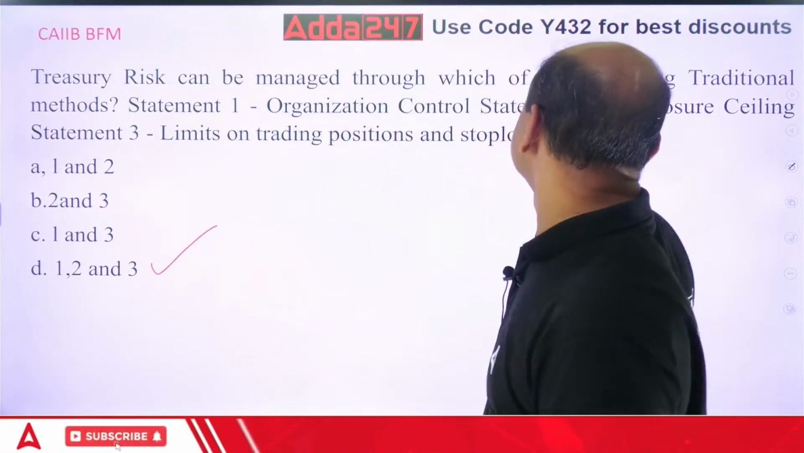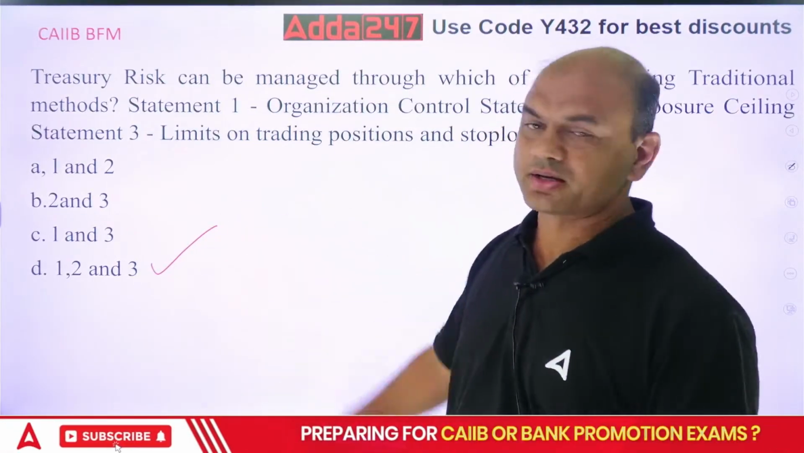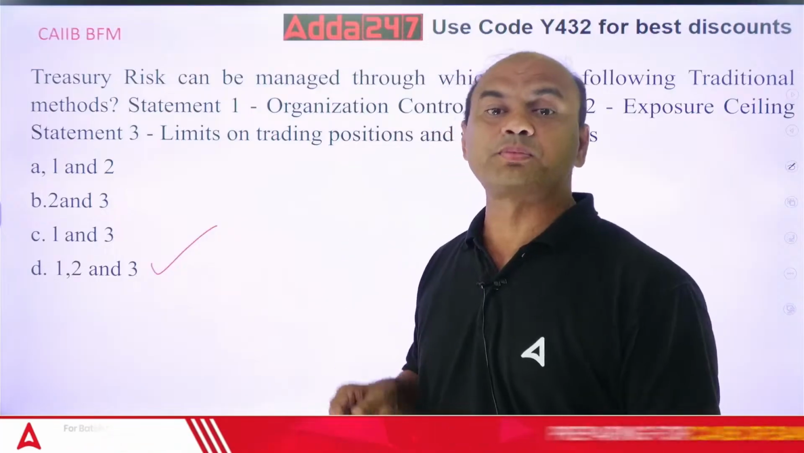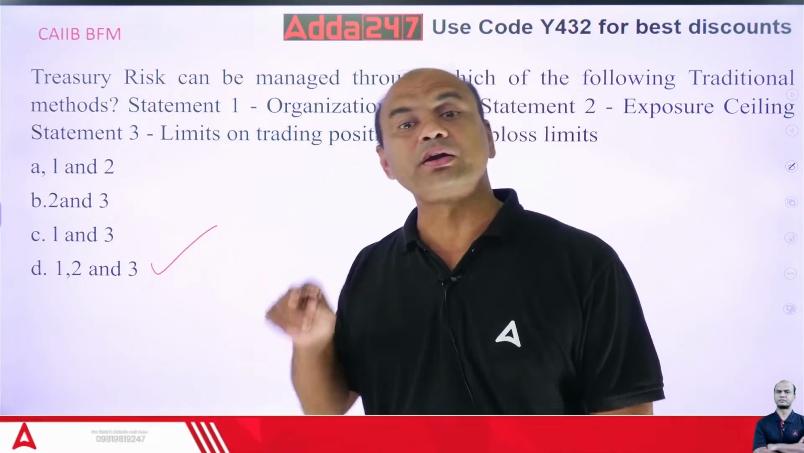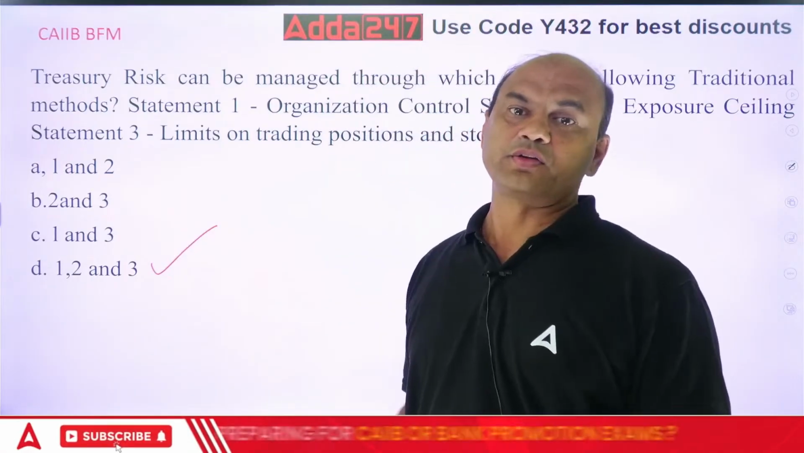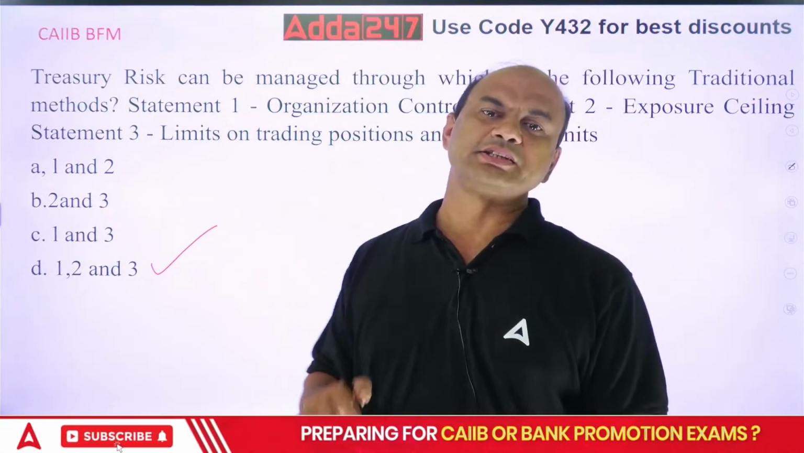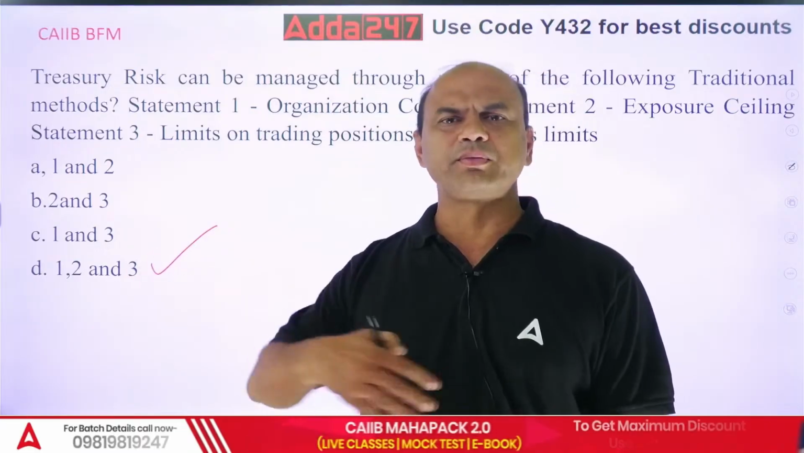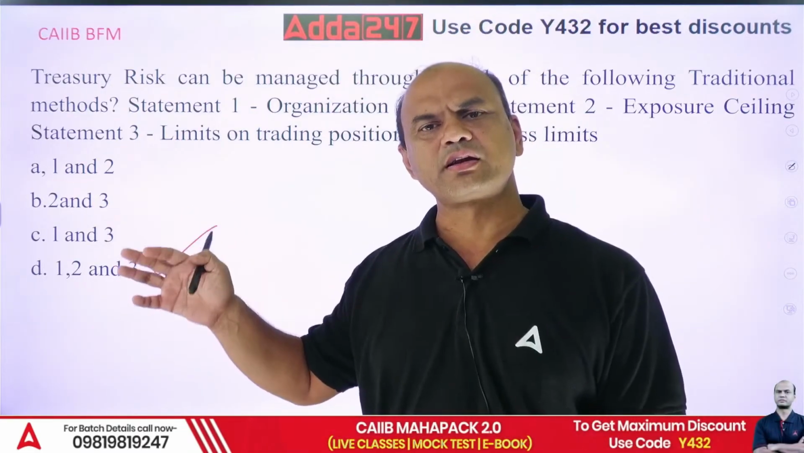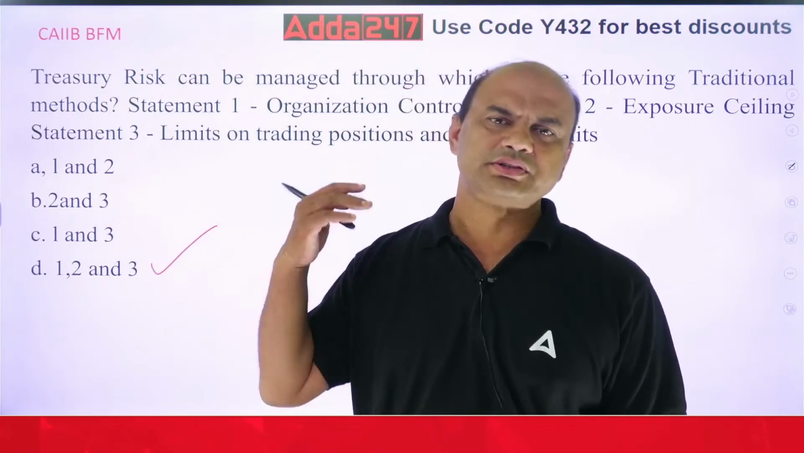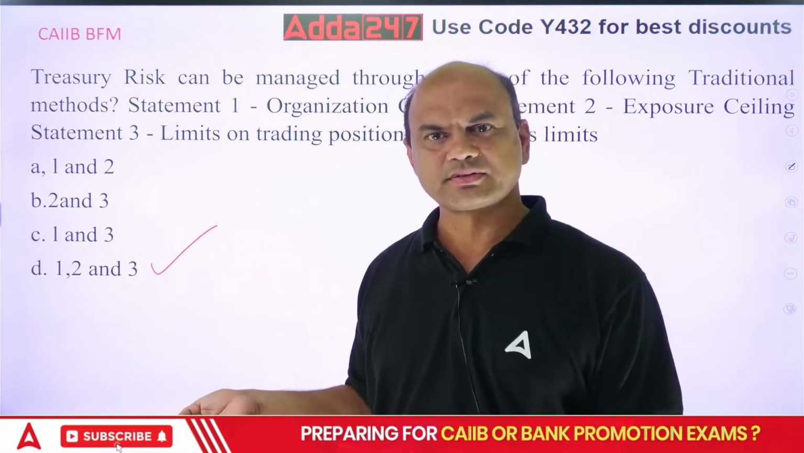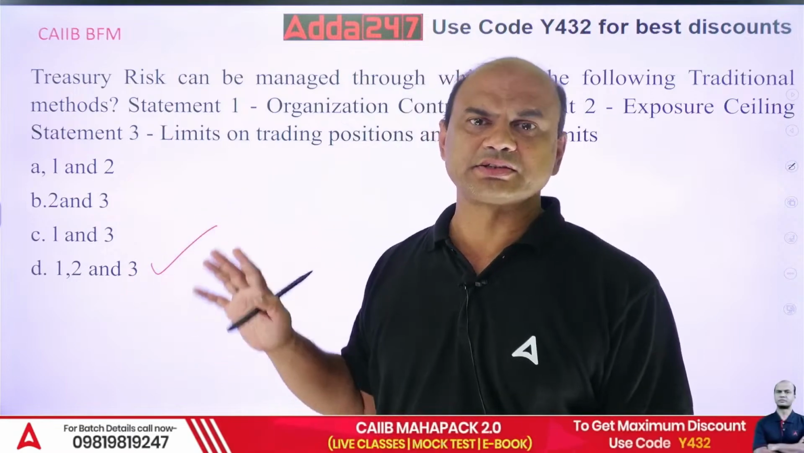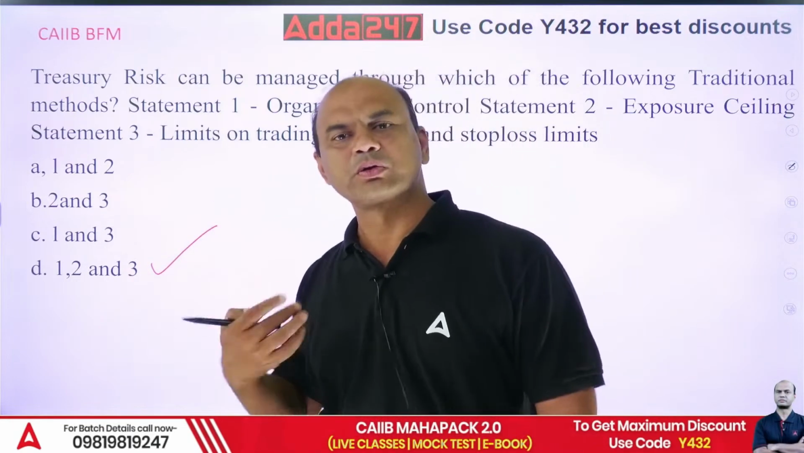Second is this exposure ceiling statement. Exposure means per customer or per bond. How much can you purchase of bonds for a particular company? Otherwise, what will happen? I'll purchase all the bonds for one company only. Let's say Tata's. Or I purchased all the bonds for some company X, and tomorrow that company X says that no, I don't have money, gone.